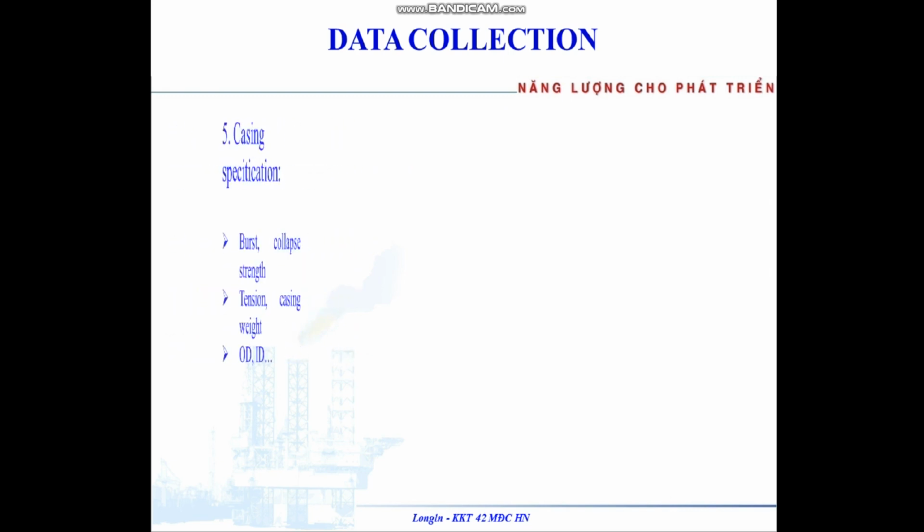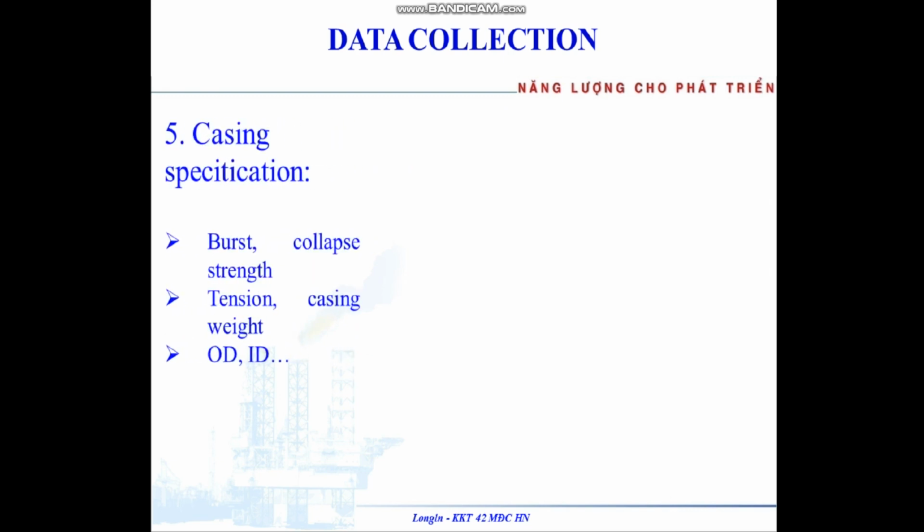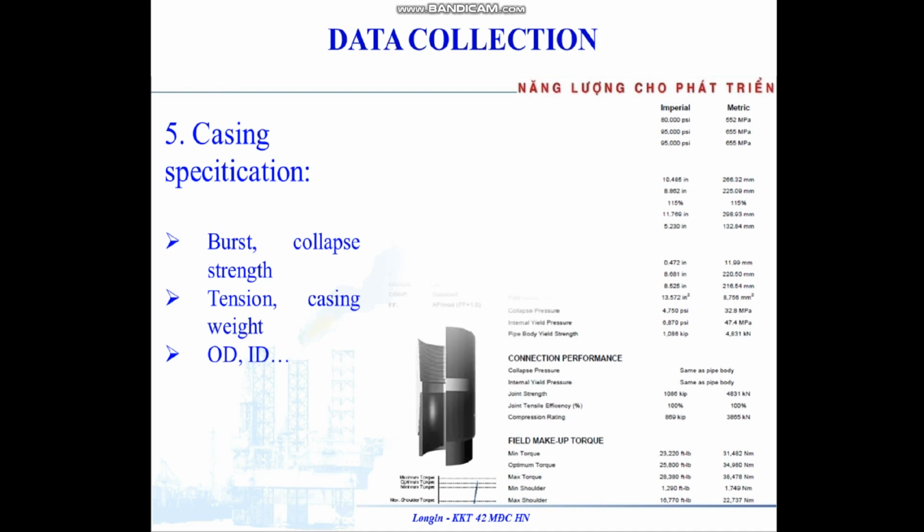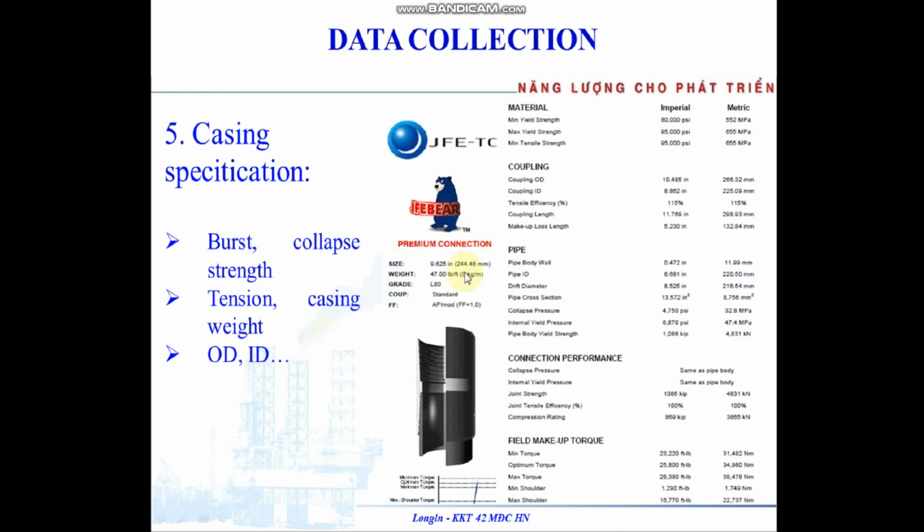The casing specification. The data we mention here is burst, collapse, tension, casing weight, OD, ID. Here is casing weight, casing size, OD.